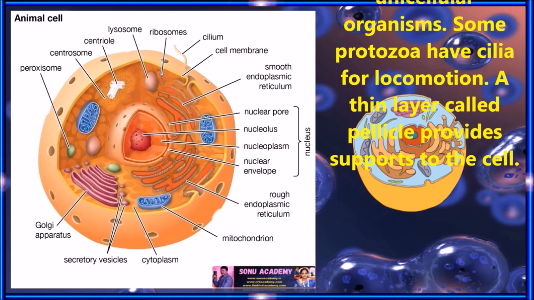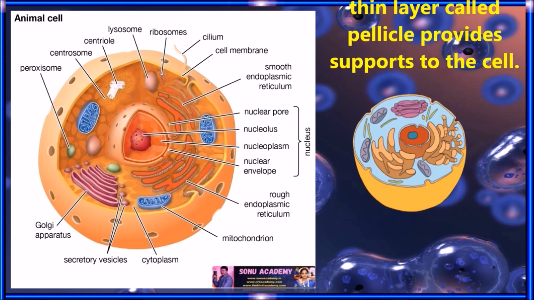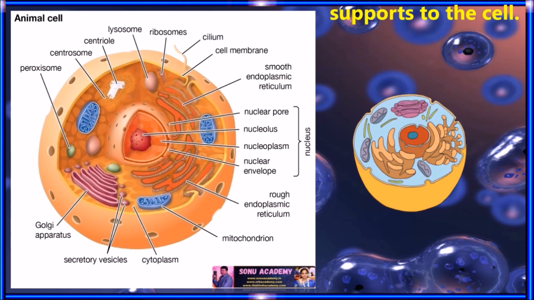Protozoa. Protozoans are unicellular organisms. Some protozoans have cilia for locomotion. A thin layer called the pellicle provides support to the cell.